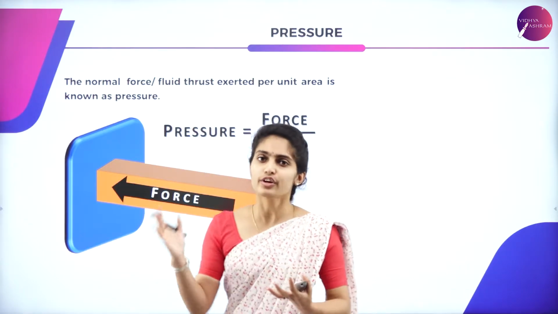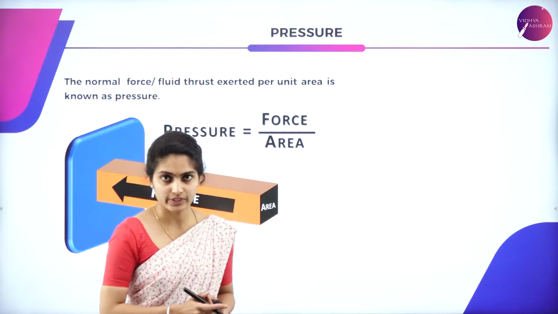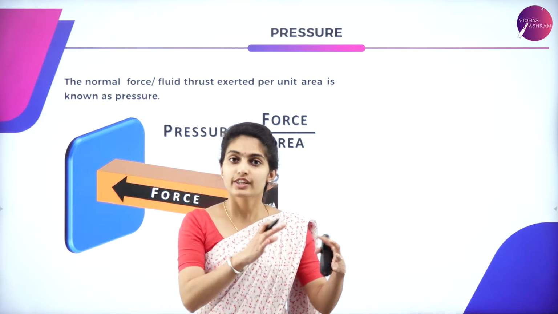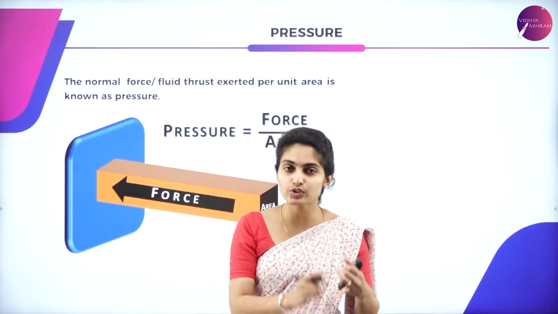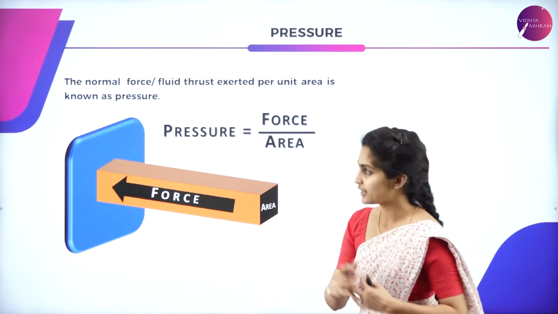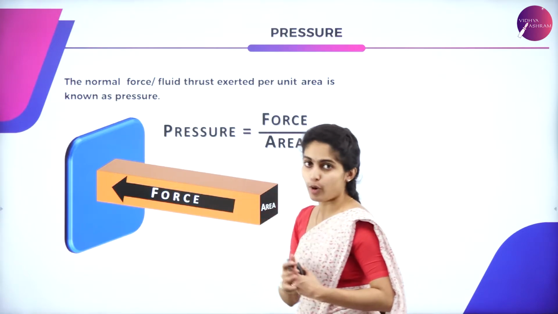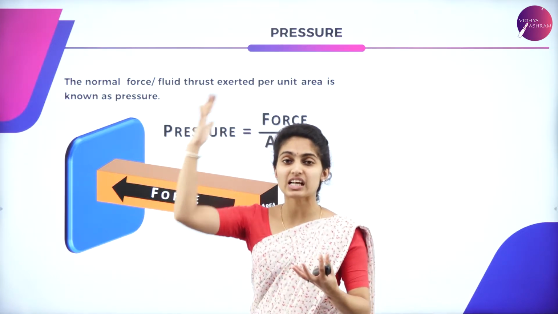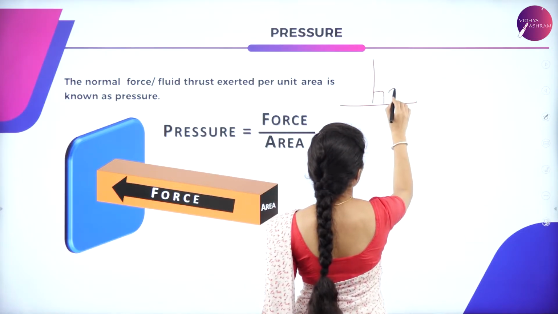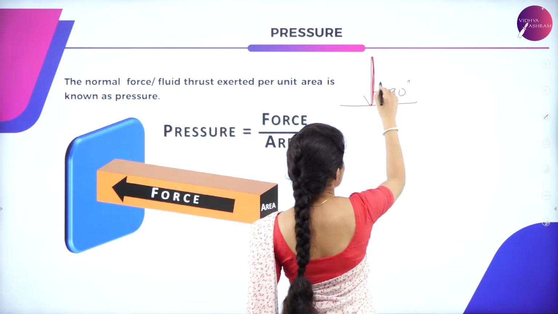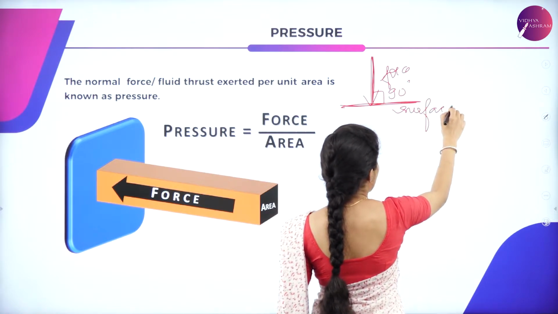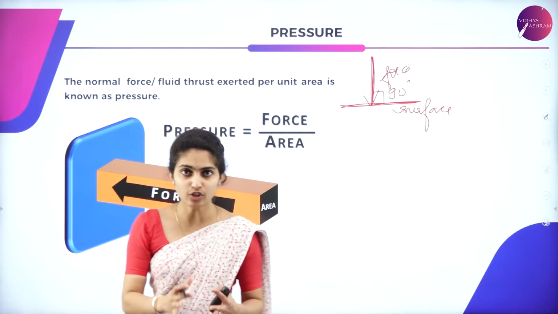Pressure is nothing but the force which is exerted on fluids. So you are exerting a certain force on a fluid. So what happens to that fluid? That fluid changes. Either it flows or it changes. It exerts pressure on the containers when you apply force on it. Here it is said to be a normal force, also known as the thrust, which is applied on a fluid. Normal force is the force which is perpendicular to the surface. So this is the force and this is the surface. A force which is acting normal to the surface is said to be a normal force.